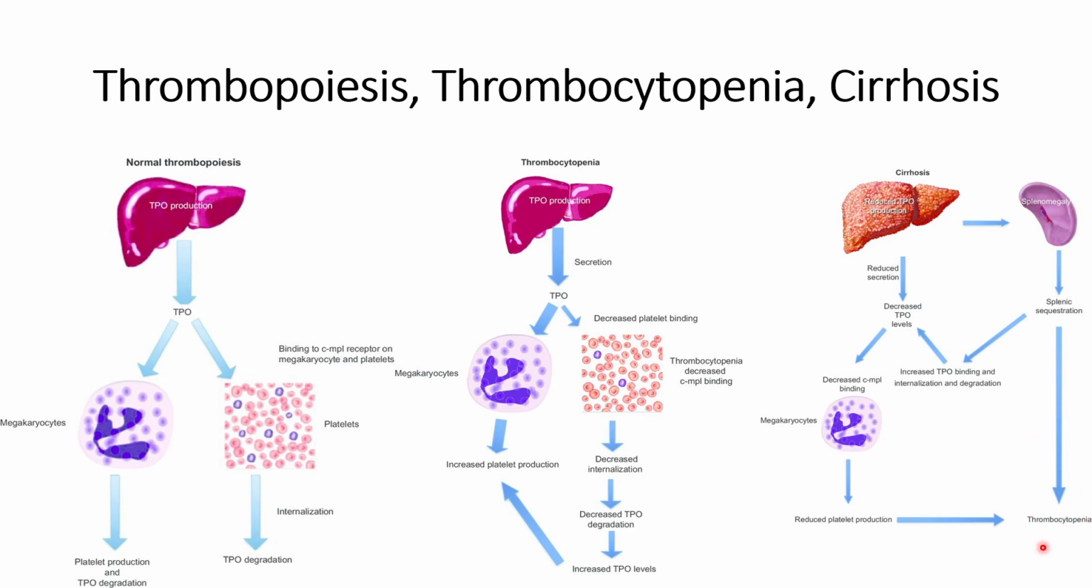However, the reason for thrombocytopenia in cirrhosis is decreased TPO production by the liver, whereas in the case of classic thrombocytopenia, the decreased interaction of the TPO with the platelets is the main cause. If you need to understand more about thrombopoiesis, thrombocytopenia and cirrhosis in detail, you can go through the reference provided in the description.